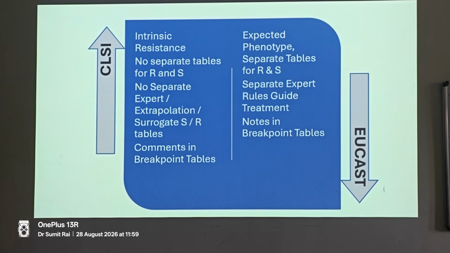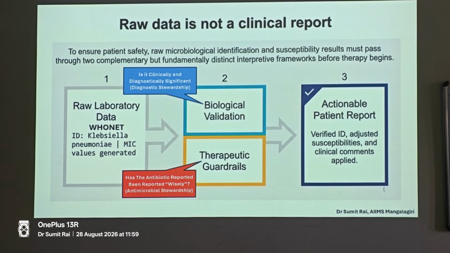So that is a very, very mature approach of EUCAST, because they have their own labs and they generate their own epidemiological cutoff data. Now we all do the reporting of AST, and we know that the raw AST data is not a clinical report. We just cannot implement everything that we see on the plate, on the bench, totally into a clinical report. There is a huge gap, and that gap exists because we first need to establish the biological validation.